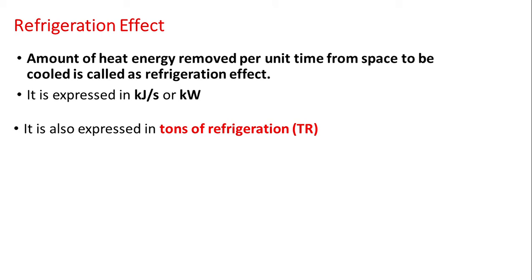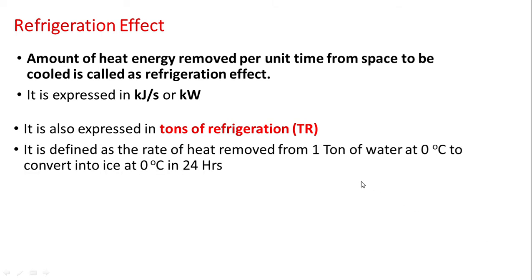Tons of refrigeration doesn't mean that it is the weight of the system. So what is it? It is defined as the rate of heat removed from 1 ton of water at 0 degree centigrade to convert it into ice at 0 degree centigrade in 24 hours. Once again I read. It is defined as the rate of heat removed from 1 ton of water at 0 degree centigrade to convert it into ice at 0 degree centigrade in 24 hours.